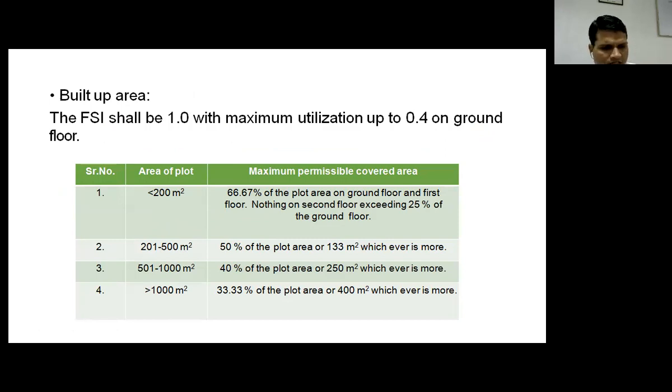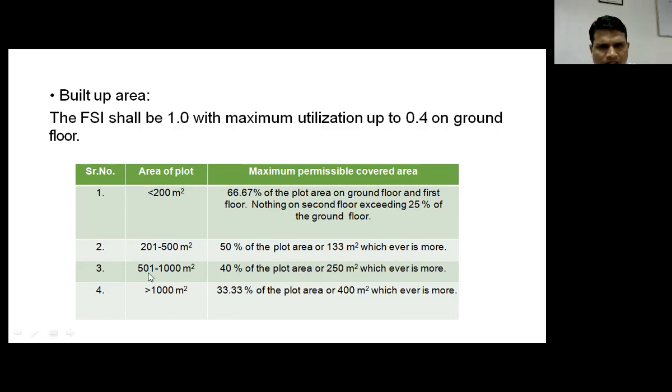If the plot size is less than 200 square meter, then the maximum permissible covered area is 66.67% of the plot area on the ground floor and the remaining on the first floor. If the plot area is 200 to 500 square meter, then 50% of the plot area or 133 square meter, whichever is more, is to be constructed at the ground floor.